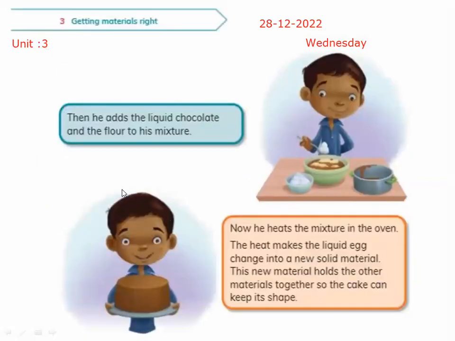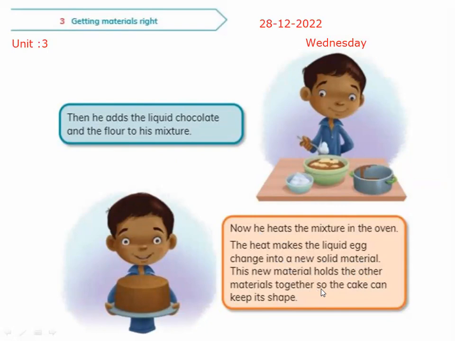Okay. Then he adds the liquid chocolate and the flour to his mixture. Now he heats the mixture in the oven. The heat makes the liquid egg change into a new solid material. This new material holds the other material together so the cake can keep its shape.